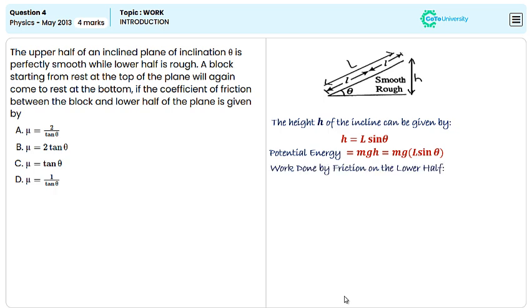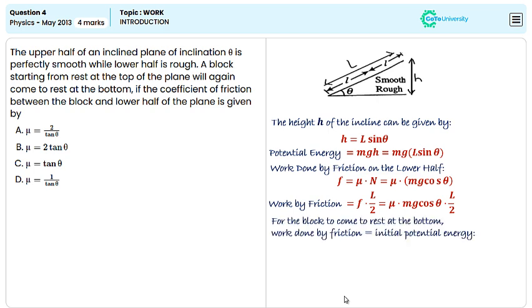Let's find the work done by friction on the lower half. Work done is nothing but frictional force times the distance. So let's first find the frictional force on the rough lower half. That is F equal to mu times N, where N is the normal force, which can be written as mg cos theta. The work done by friction over the lower half of the plane is F times L by 2, which is mu mg cos theta times L by 2.